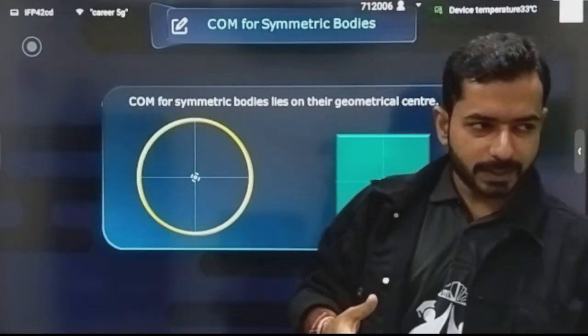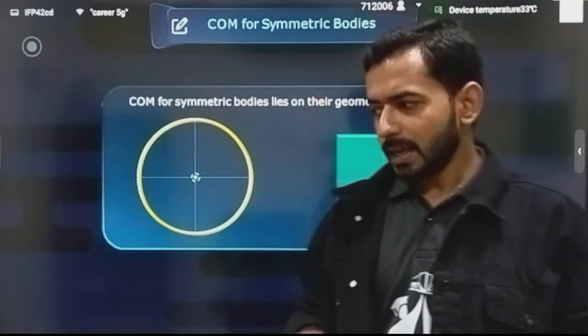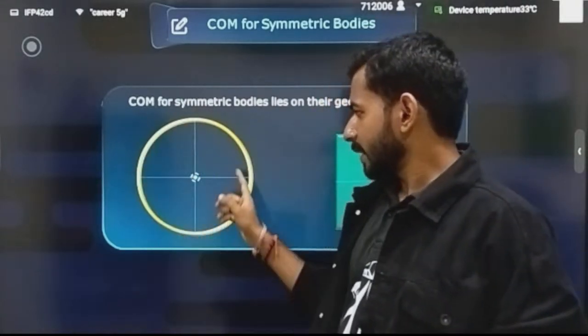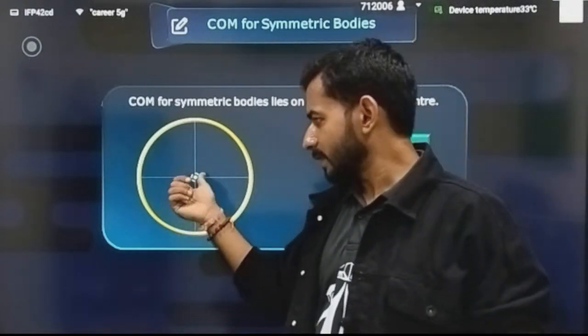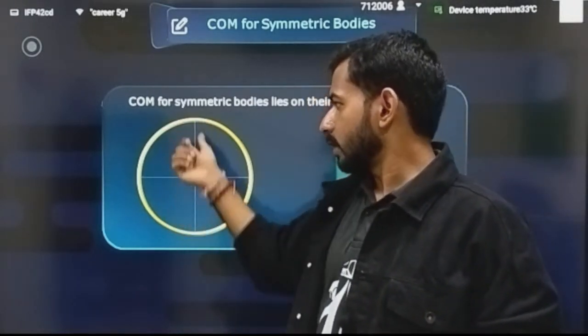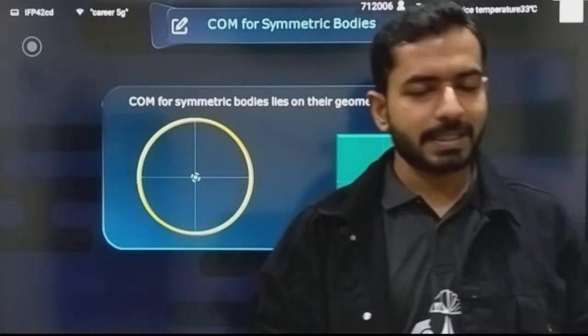Okay. For symmetric bodies, let's see what you can do. Symmetric bodies you can judge very easily. Let's suppose there is a ring. If there is a ring, which point will be behaving like the center of mass? Can I say exactly the center point? Because I can say that all the points on this ring have an identical distance from the center.